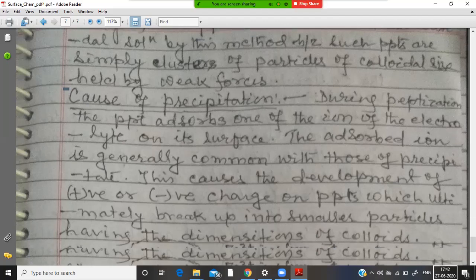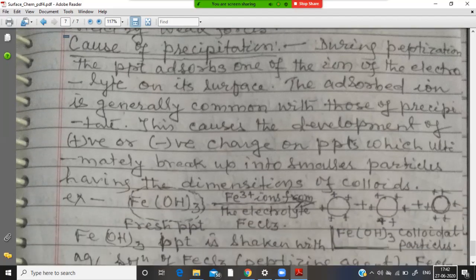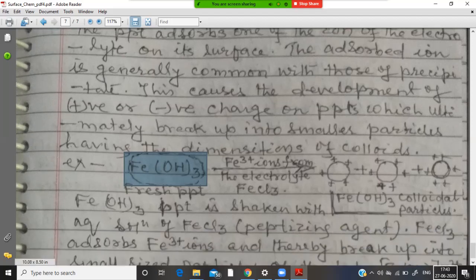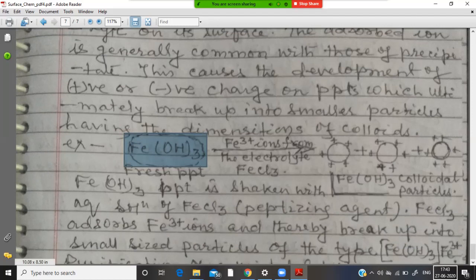An example is Fe(OH)3. It undergoes peptization in the presence of the ferric ion from an electrolyte like FeCl3. As a result, we obtain Fe(OH)3 colloidal particles. So when the Fe(OH)3 precipitate is shaken with an aqueous solution of FeCl3, that is the peptizing agent, it adsorbs the common ion, that is the Fe3+ ion, and thereby breaks up into small sized particles, forming colloidal particles of Fe(OH)3.